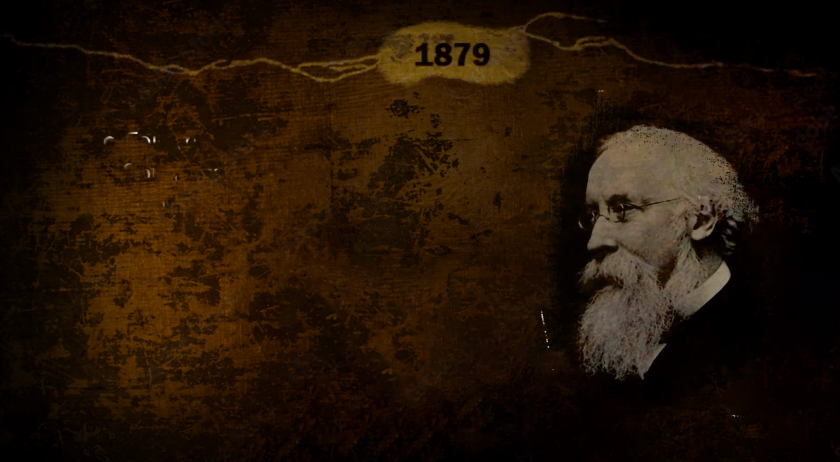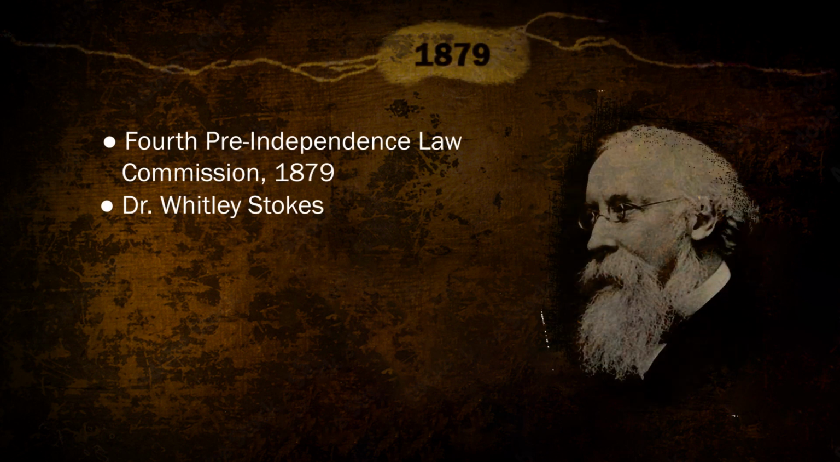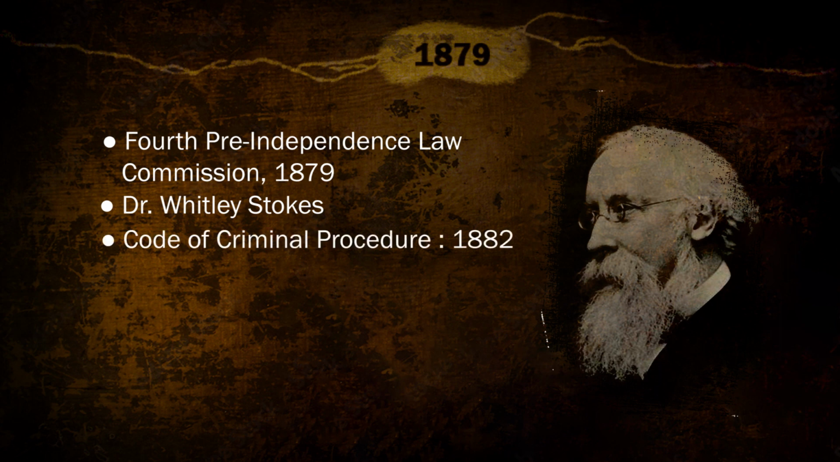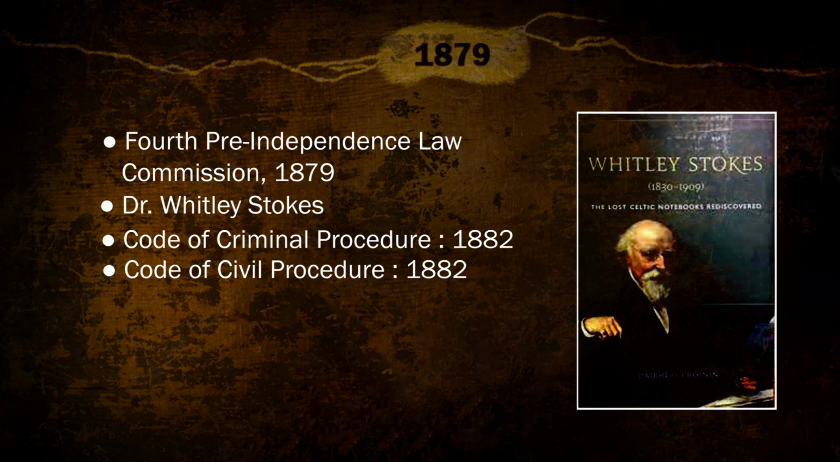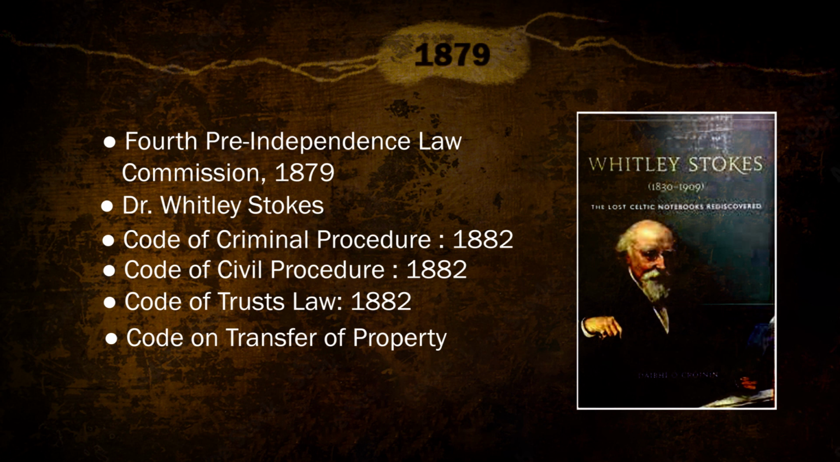And the last one under the law commission is the fourth pre-independence law commission, which came under the chairmanship of Dr. Whitley Stokes, and it was in 1879. So it suggested major changes to Code of Criminal Procedure 1882 and Code of Civil Procedure 1882. So these suggestions were later adopted by the competent authorities. Again, the trust laws, the Code on Transfer of Properties, they were the outcome of the fourth pre-independence law commission.